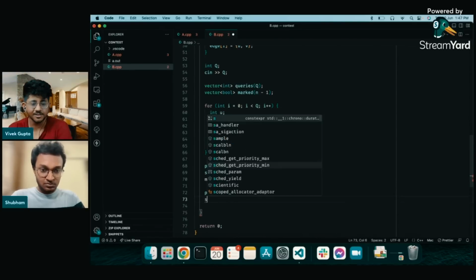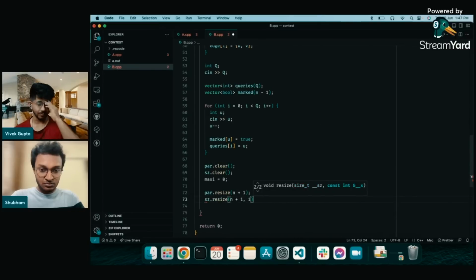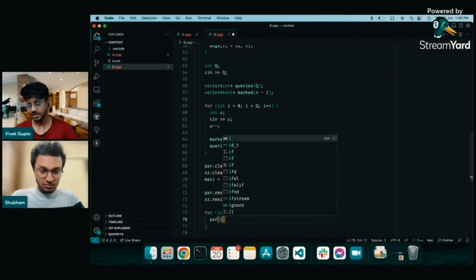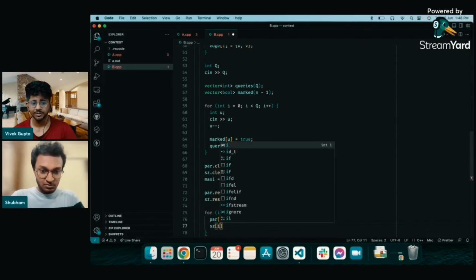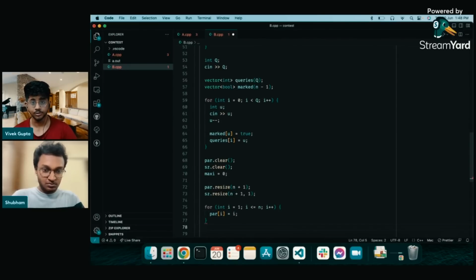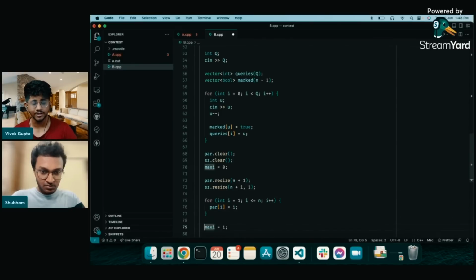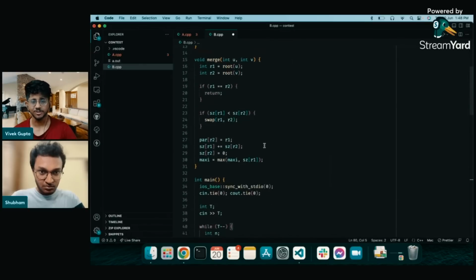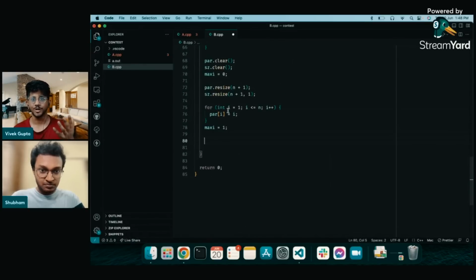Since there are test cases, you will need to clear the global structures, right? That's another problem when you have test cases. You have to make sure that you clear the global things correctly and set their sizes correctly. This is something that I think people don't learn when they solve problems on LeetCode: when you have to share things across test cases, how do you do that? This is something that you should learn ideally, because I have seen people struggling to do these things on coding tests when they know the logic. The same problem comes up, and then you are unable to code it just because you don't know how to make things global, how to share it across test cases. That's going to be a very bad scenario. So learn these things very quickly.